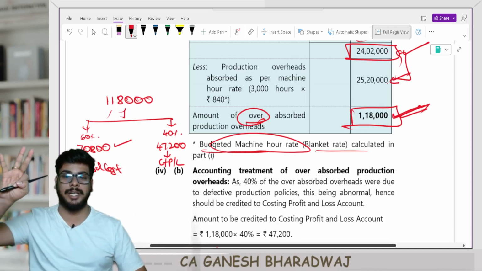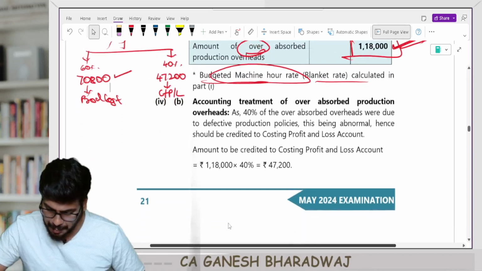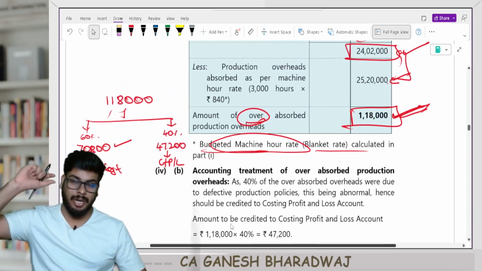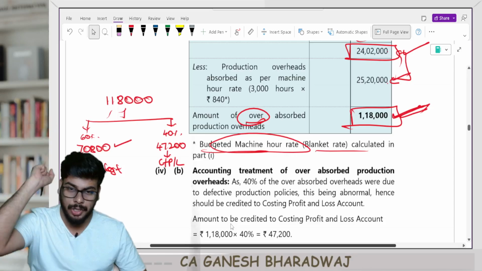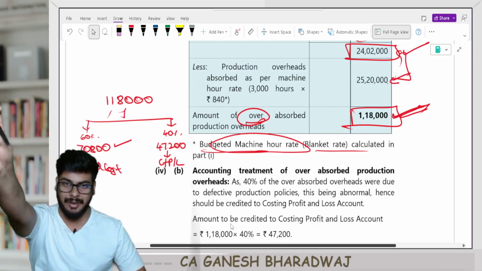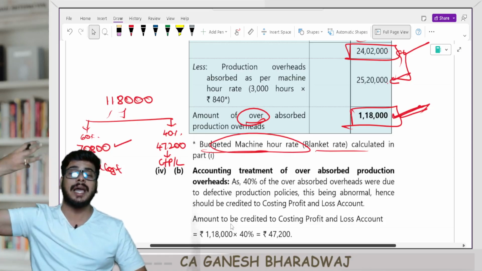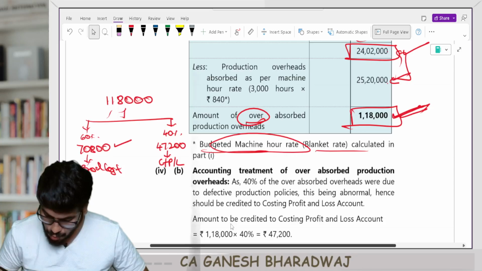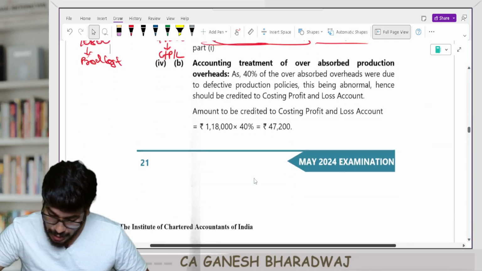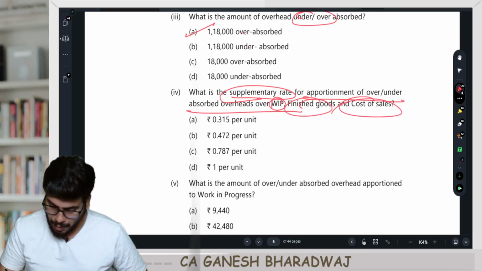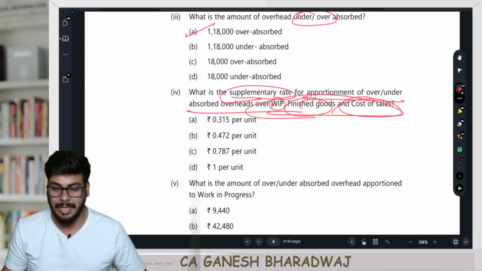between how many parties? 3 parties. What are the 3 parties here? It is going to be your units sold, units unsold, that is your closing FG, and your WIP. Are you clear with this? These are the 3 parties to whom I need to give a share, right, guys? Now look at this. This is what they are asking for, the supplementary rate.